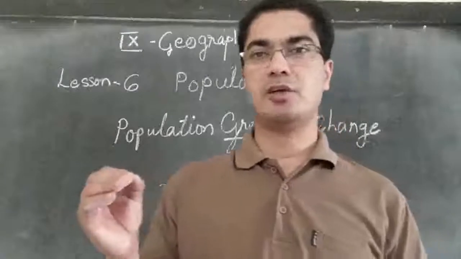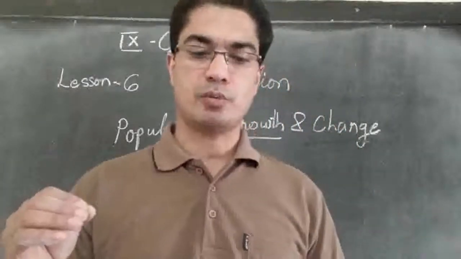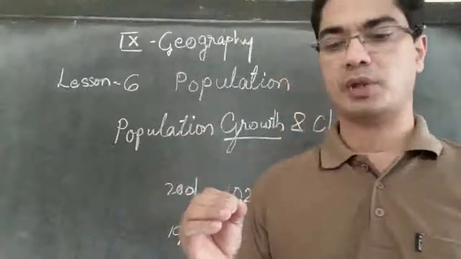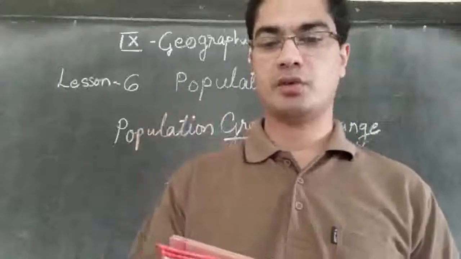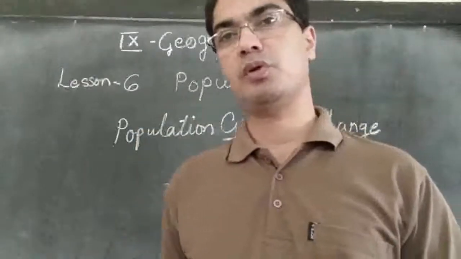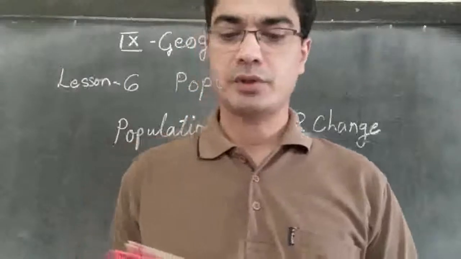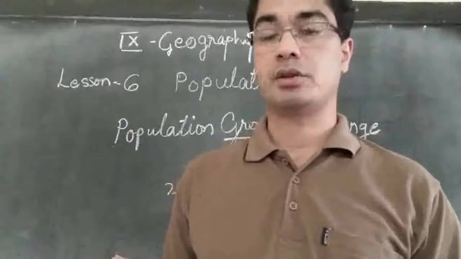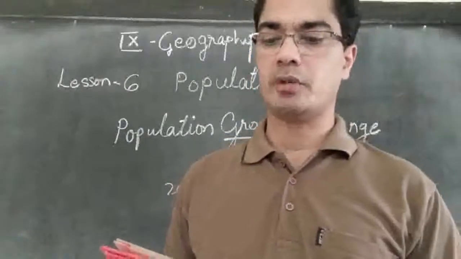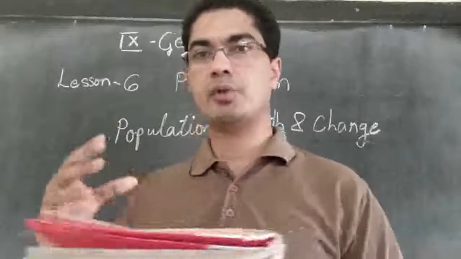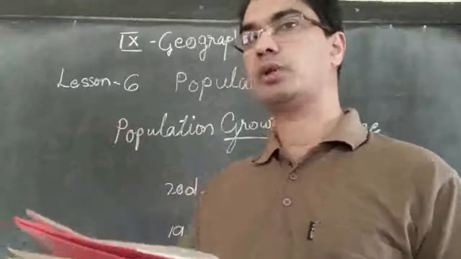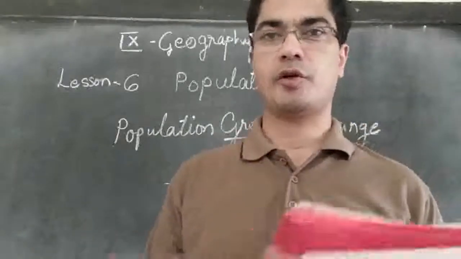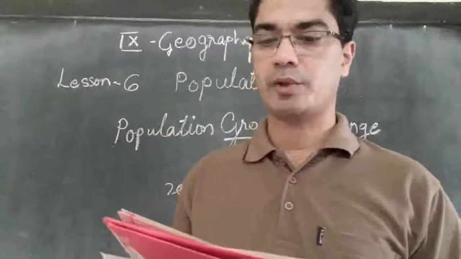So soon after getting independence, in 1951, just 17.29% of people were living in the town, and afterwards, in 2001, after 50 years, it became 27%. So 10 more percentage of the people from rural area came to urban area to settle down.